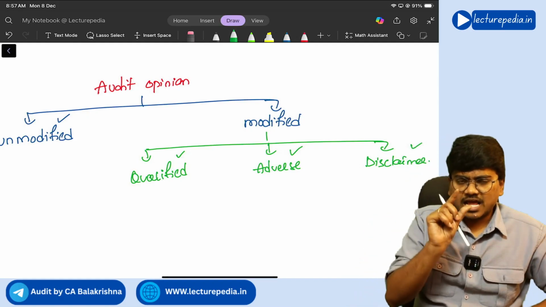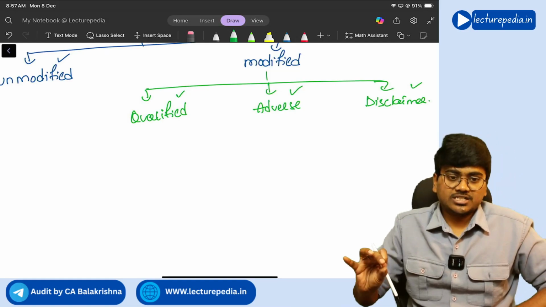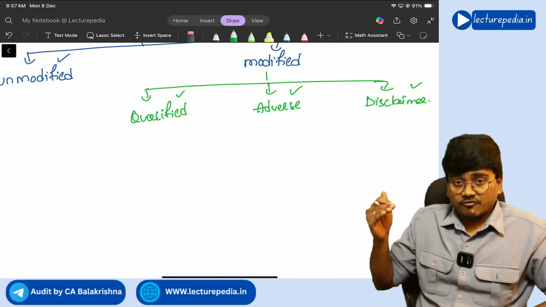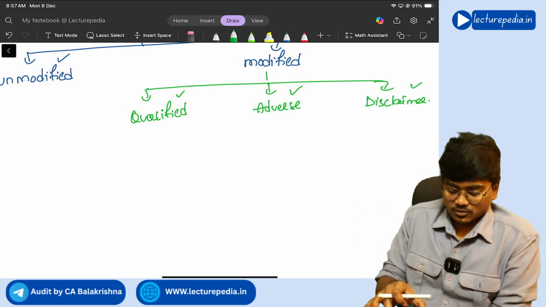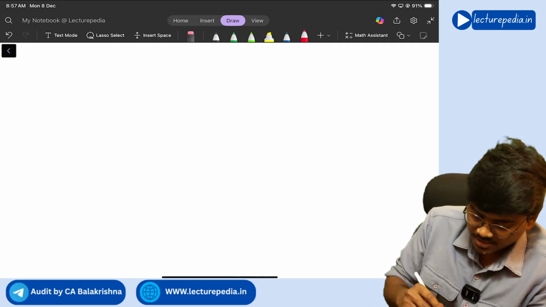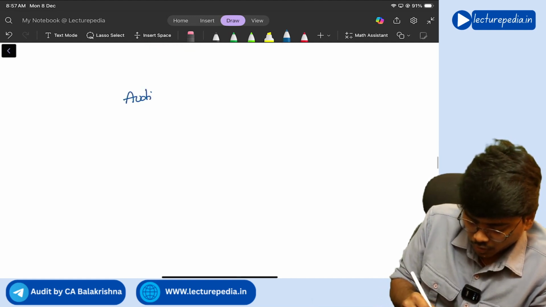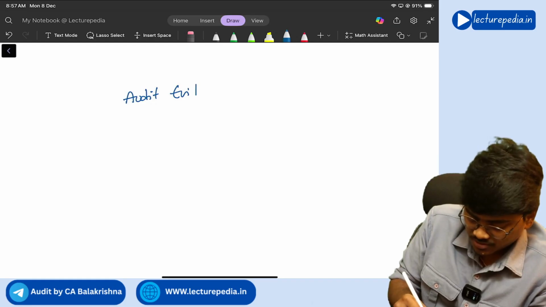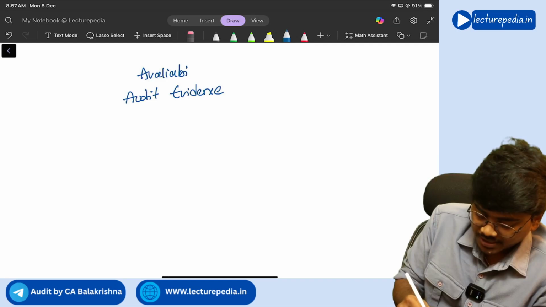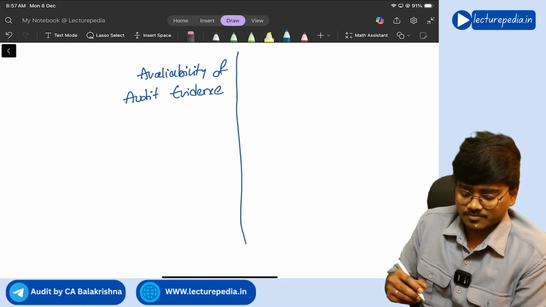For this determination, I will give you a chart. Remember, see, basically this determination of qualified, adverse, disclaimer, which opinion has to be given, for this you will consider three factors. What are those three factors? First of all, you will see whether audit evidence is available, that is, availability of audit evidence. This is the first factor that you will see.